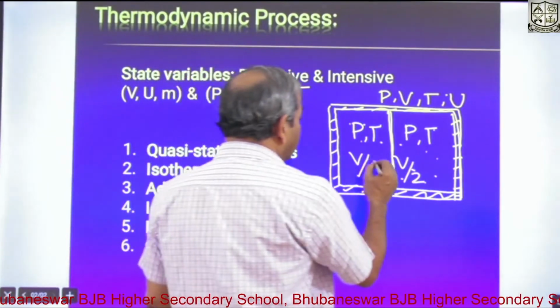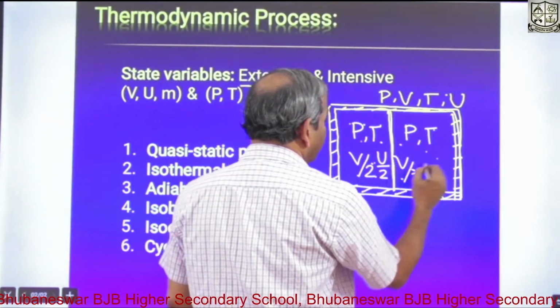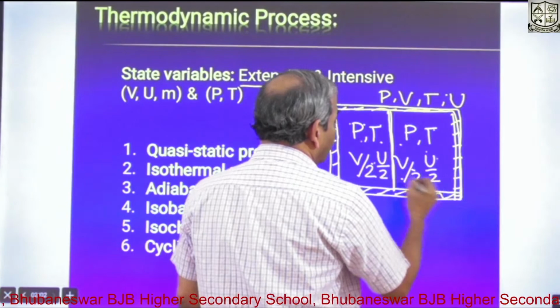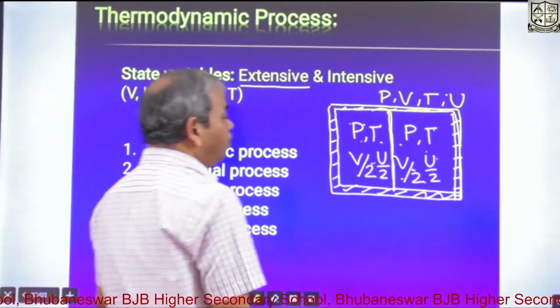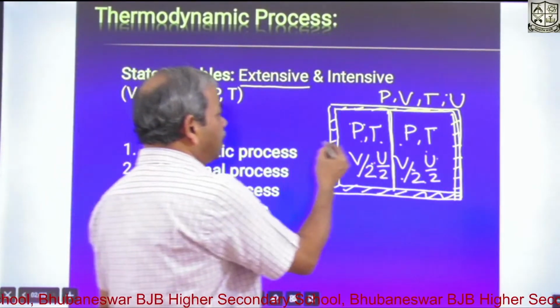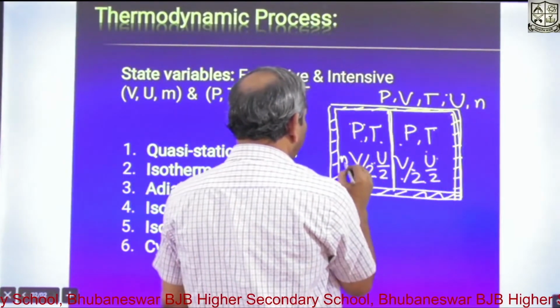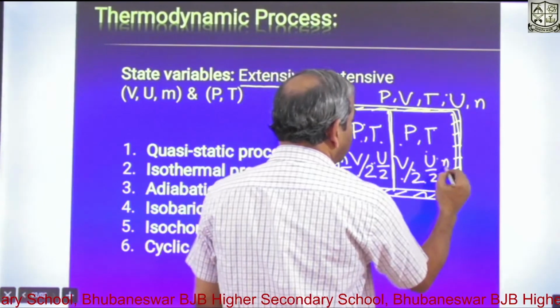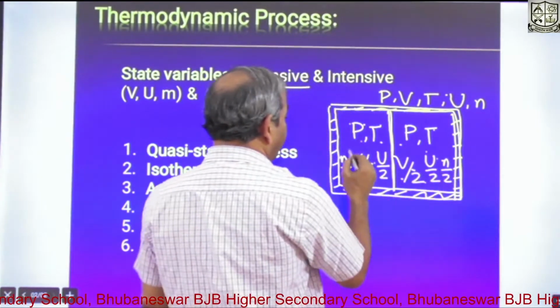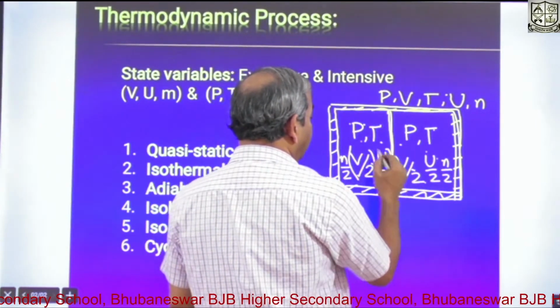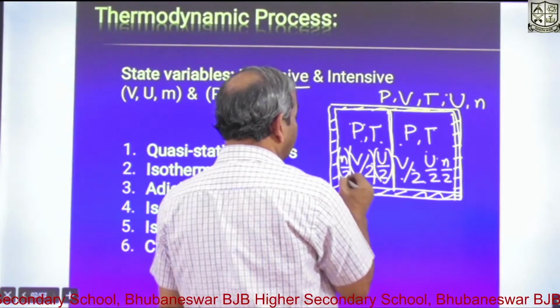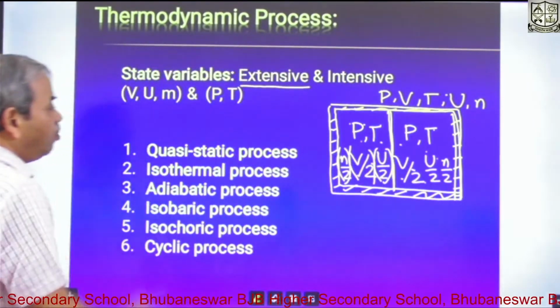So U also becomes half, V by 2, U by 2. And if the number of moles is N, then here the number of moles is N by 2 and there N by 2. So V by 2, U by 2 and N by 2. It is like mass.